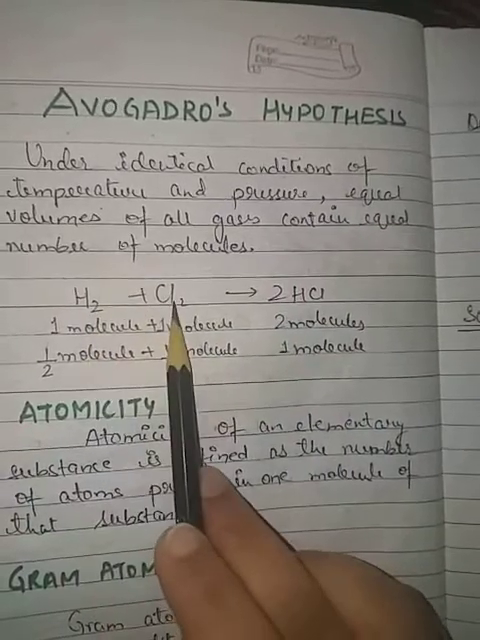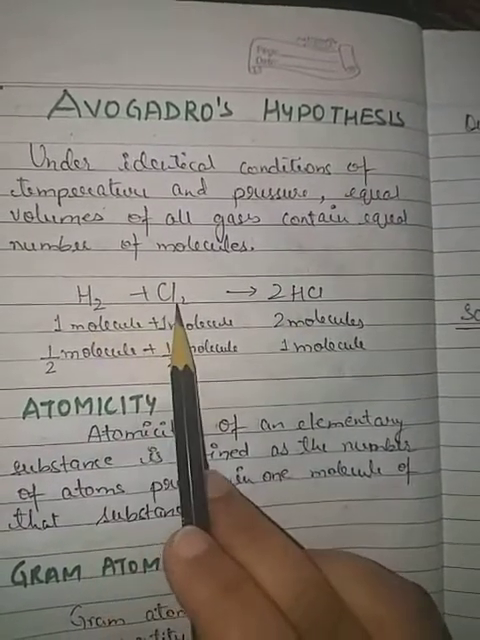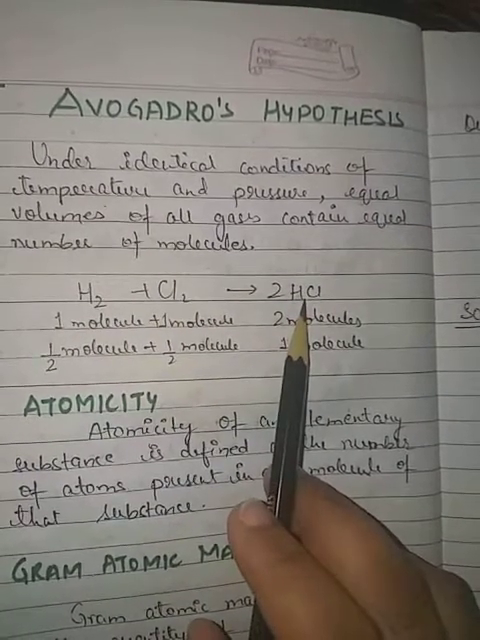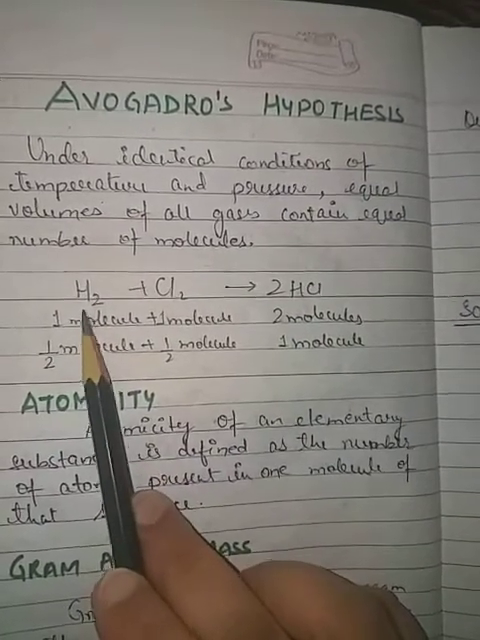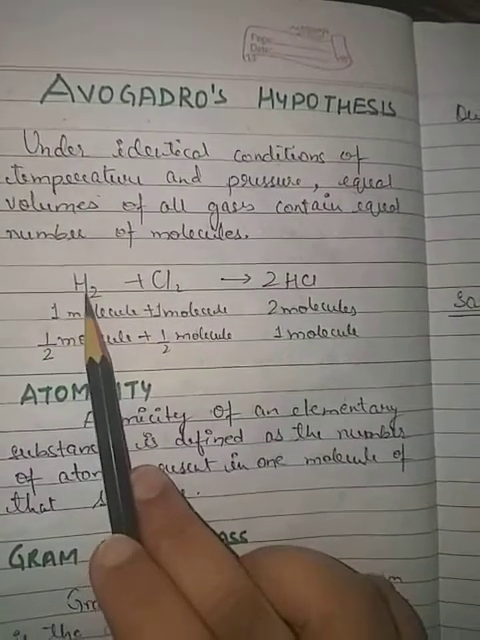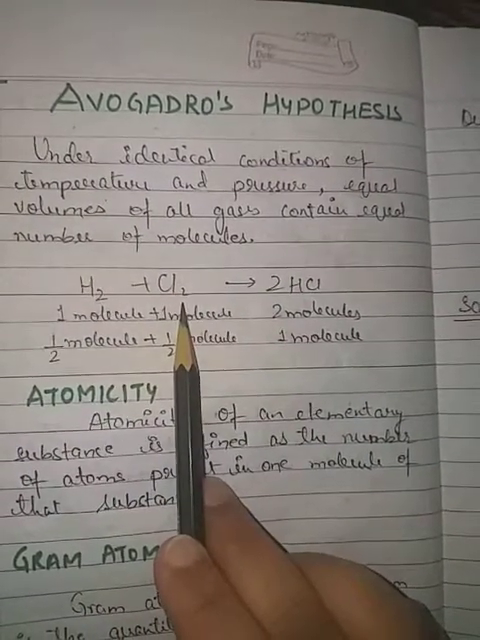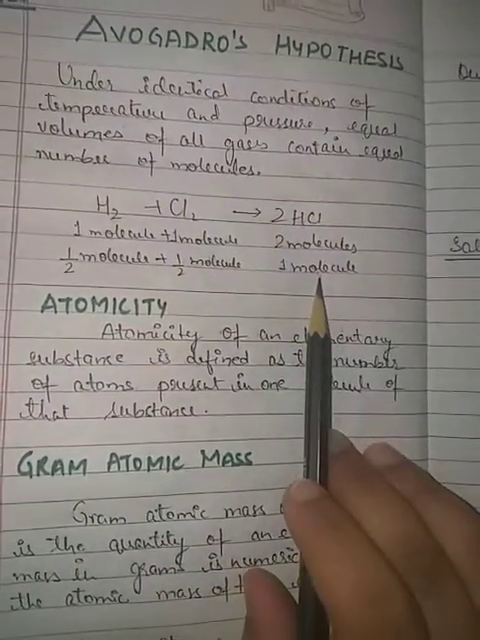Like H2 plus Cl2 gives 2HCl: one molecule of hydrogen plus one molecule of chlorine combine to form two molecules of HCl. And if we take only half a molecule, half a molecule means an atom. Half a molecule of hydrogen will combine with half a molecule of chlorine to form only one molecule of HCl.